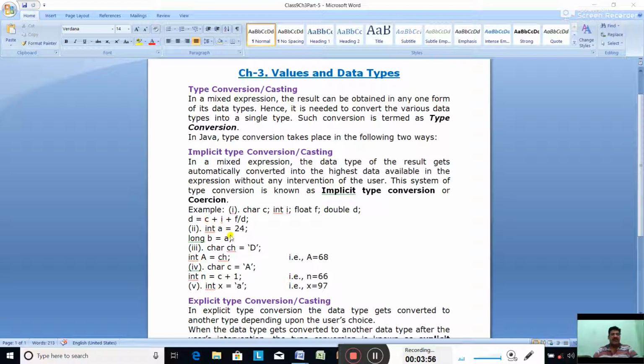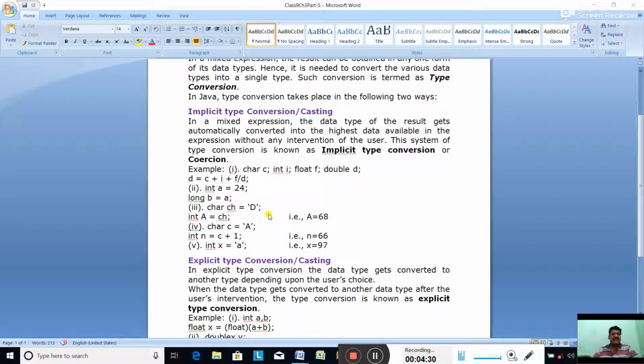The same way, int a equal to 24. a is integer type, its value is 24. Now long b equal to a. Now see, a was declared integer type, and now a is stored in b, whose data type is long. So a will be converted automatically into long data type. It is converted from integer to long. It always converts into its higher data type.